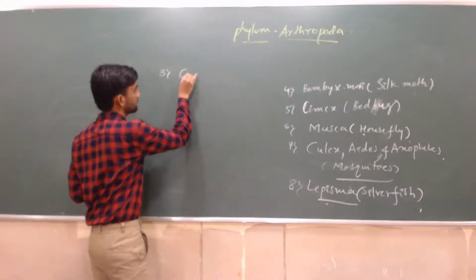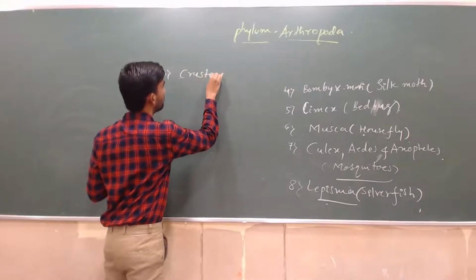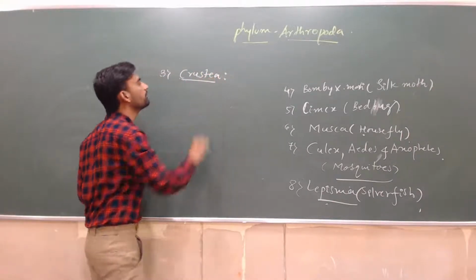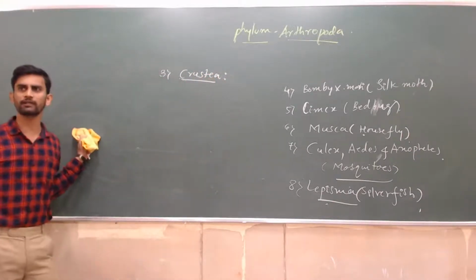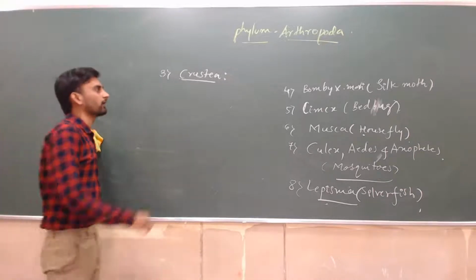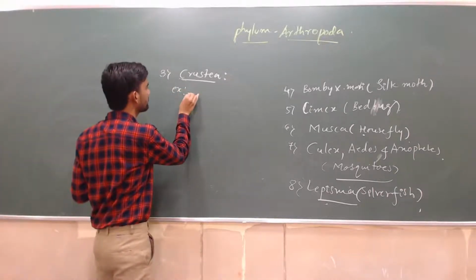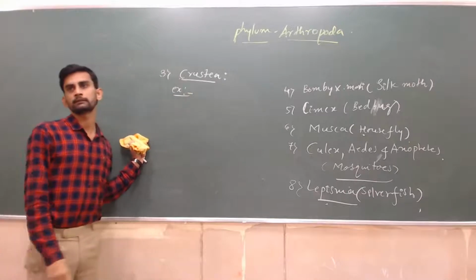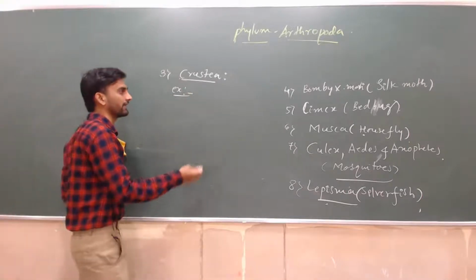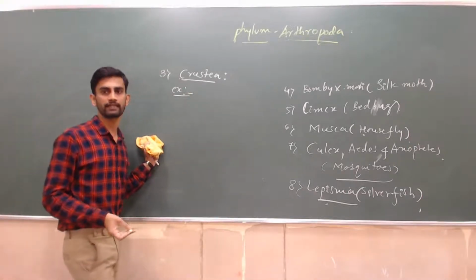And another very important class, you just note it down. Third class, Crustacea. Crustaceans or Crustacea. So one best example for these class animals, you just note it down. This is very important, an economically important species. What is that?